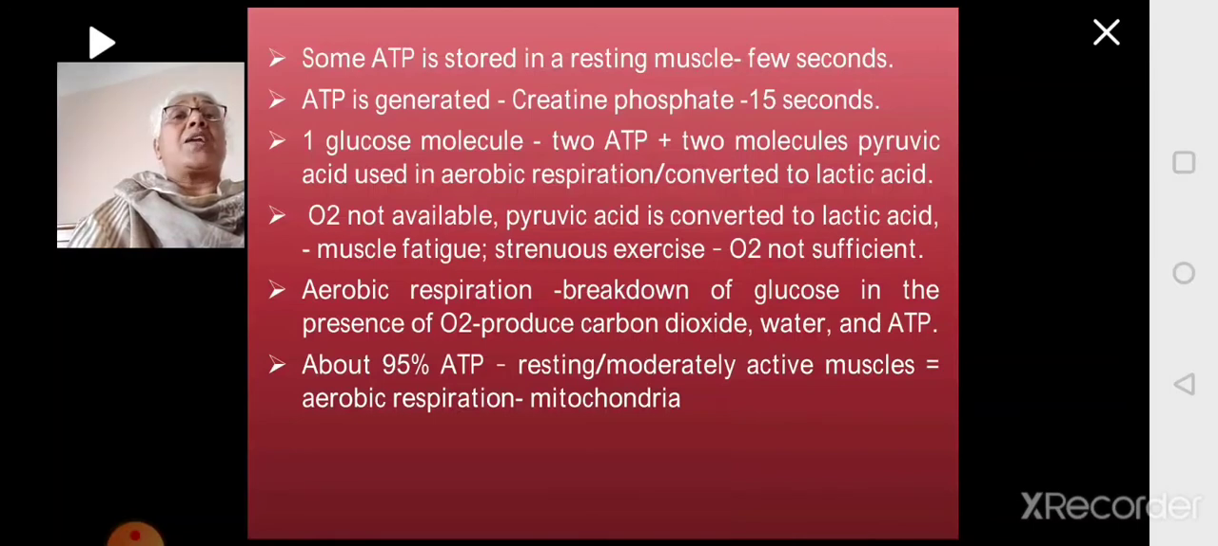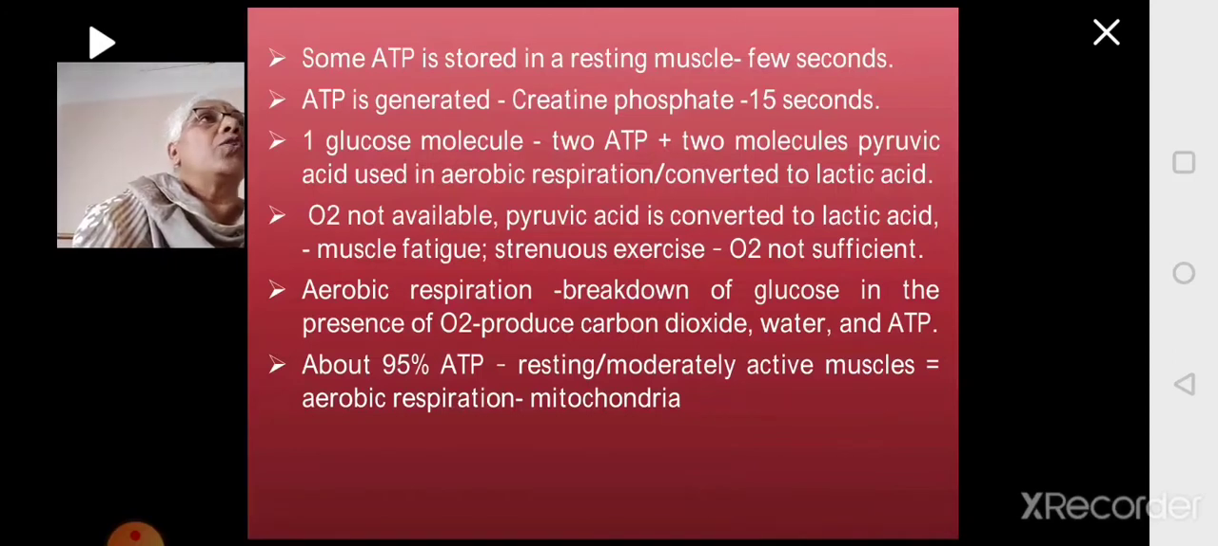95% of the ATP required by the body when resting or when the body is doing moderate activity will come from aerobic respiration, where the glucose is broken down, oxidative phosphorylation will happen inside the mitochondria, and energy is generated which is used for the activity.